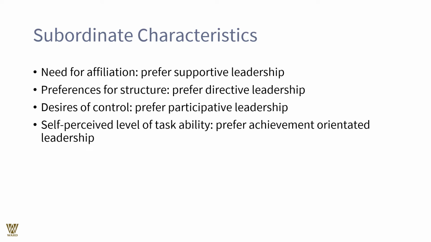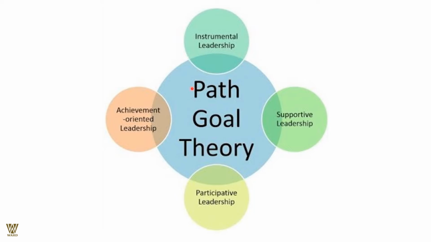We need to ensure that an employee would love to have affirmations and appreciation from seniors in the organization. They would love to bask in the glory. They should be assured that their preferences and work accomplishments are being recognized and rewarded. So, prefer a directive leadership. In terms of control, can we have a participative leadership? As far as the subordinate characteristic of self-perceived level of task ability is concerned, prefer achievement-oriented leadership in such cases. So let us proceed with the path-goal theory.